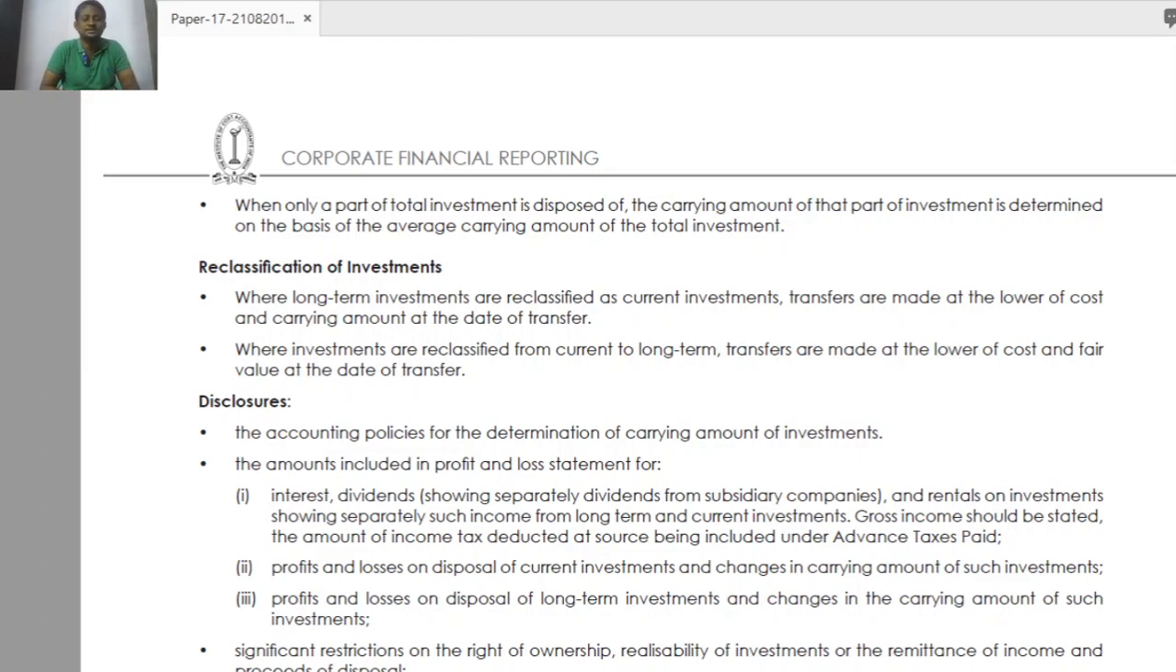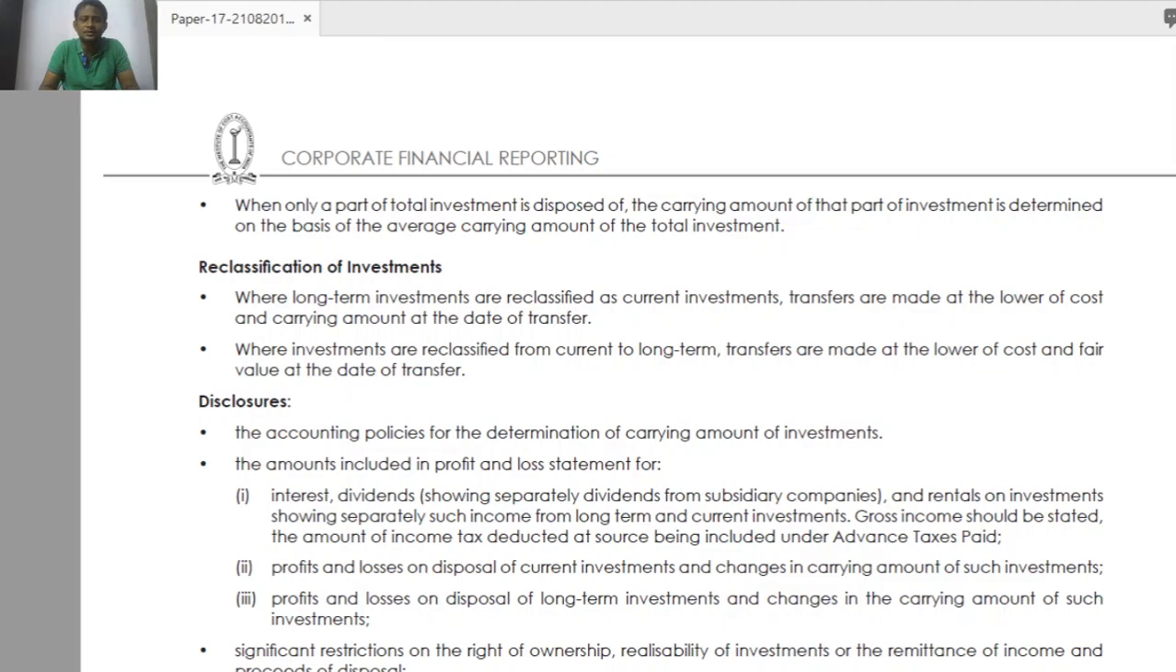Okay, what is the next thing? When only part of the total investment is disposed, the carrying amount of that part of the investment is determined on the basis of the average carrying amount of the total investment. Sir, I am having 10,000 shares. Out of 10,000 shares, I am selling only 5,000 shares. The balance 5,000 shares I am holding, I am not going to sell. How to calculate my profit or loss in this case?